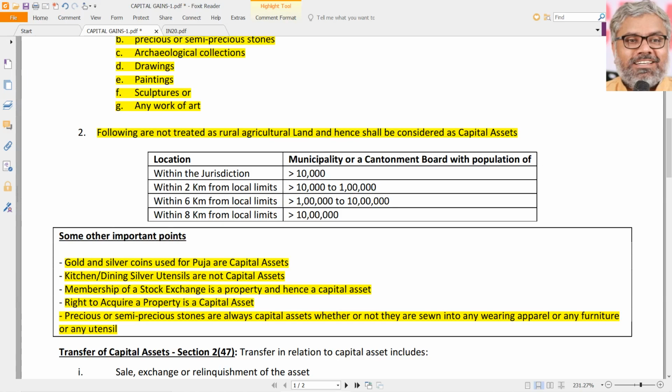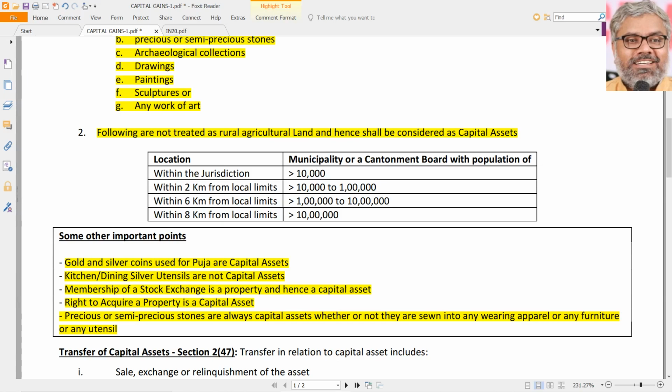A gold watch is a capital asset. A normal watch, however expensive it may be, is not a capital asset. Why? Because it is a personal effect. A gold watch will become a capital asset automatically. So that is where a normal watch studded with certain precious or semi-precious metals becomes a capital asset. A gold dustbin can be made. It is also a capital asset. A golden chair, like a Simhasan, somebody made and sits on, made of gold.